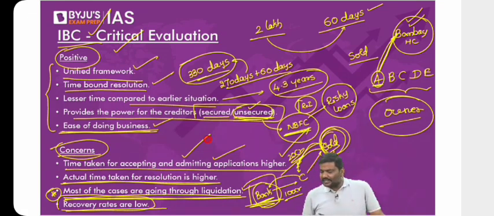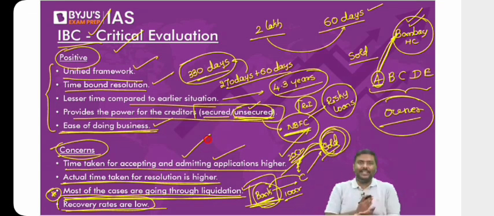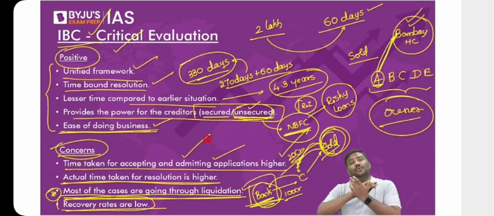In the committee of creditors, are they secured or unsecured? Again and again I'm answering the same thing. There is no uniform model. For example, in Britain, both secured and unsecured creditors are given voting rights. In India, unsecured creditors are not given voting rights.